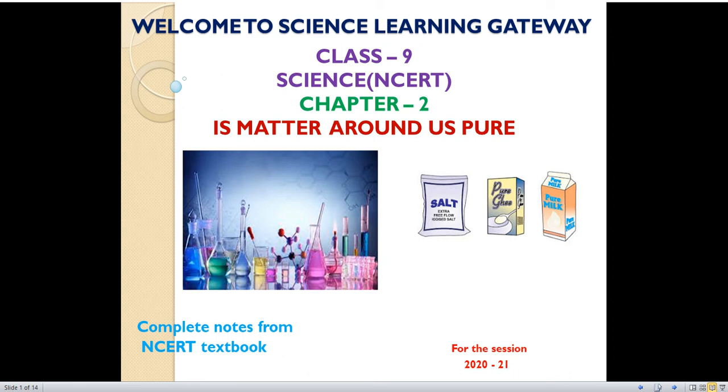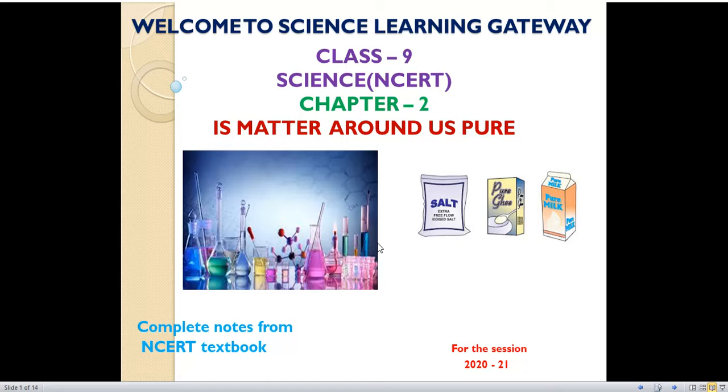Today we will start class 9 Science NCERT chapter number 2, Is Matter Around Us Pure. This chapter is from chemistry, and we have already uploaded the first chapter, which is also from the chemistry section. So we'll start this chapter today. Matter. What do you understand by the word matter? Matter is anything which has mass and occupies space.